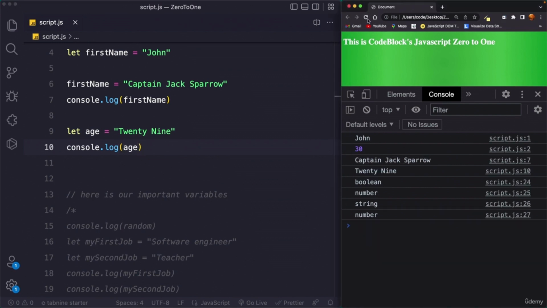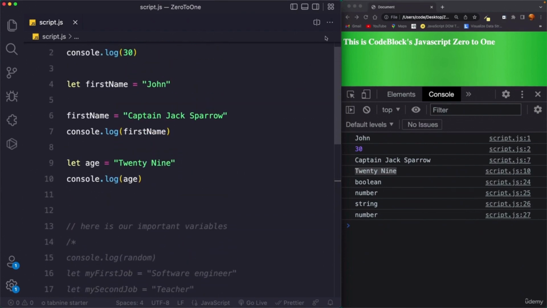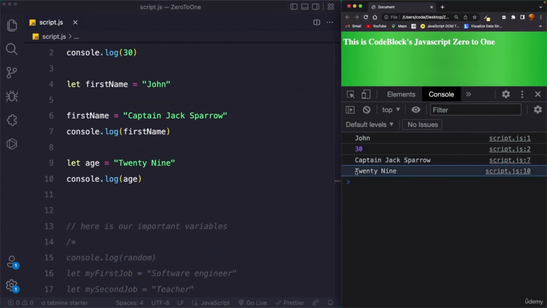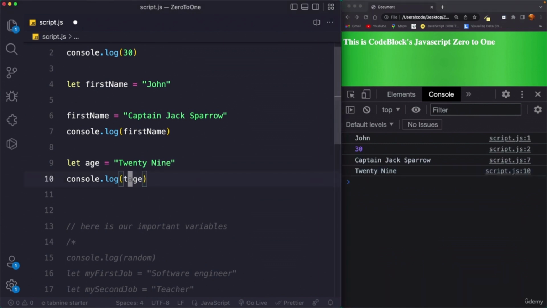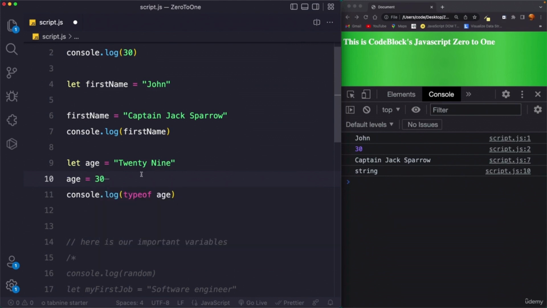If I reload, you can see 29, right? Let me quickly comment out all of these as well. Now if I reload, you can see we see 29, and this is a string, by the way. So if I use the typeof operator again, you will see this is a string, right? But now if we change the age to the number 30, now if I save and reload, it turned into a number.